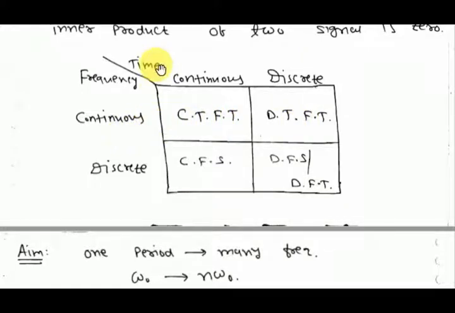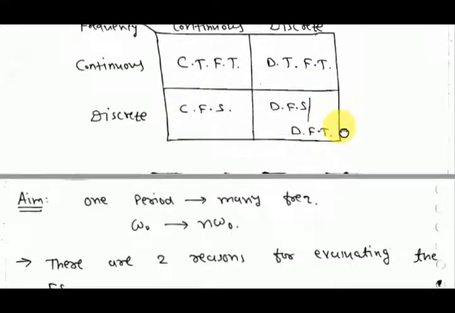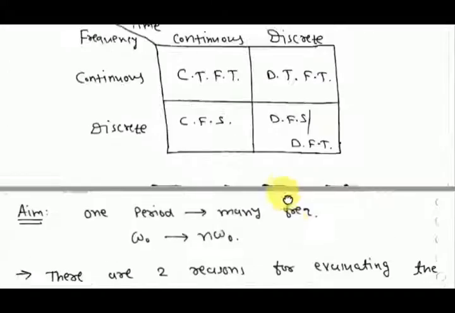If in frequency domain it is continuous and in time domain the signal is discrete, the transformation used is the discrete time Fourier transform, DTFT. If it is continuous in time domain and discrete in frequency domain, then it is the continuous Fourier series which we are discussing here. If it is discrete in both, then we use DFT or DFS, discrete Fourier series or discrete Fourier transform.